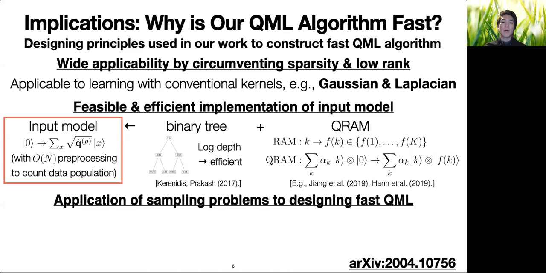To prepare this binary tree, we may need a classical pre-processing of n data with runtime of order n to count the population of data. But this is the same scaling as just collecting n data. Given this binary tree, the input state can be prepared efficiently.